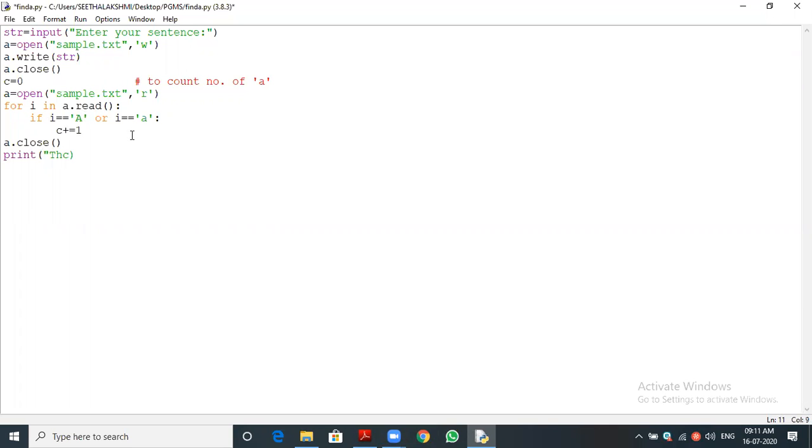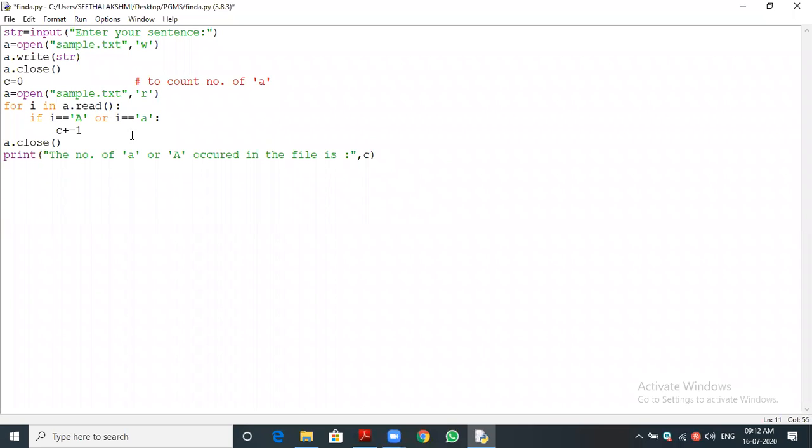The number of a, or this capital A also, occurred in the sentence, in the file. Okay, in the file also we can give. Likewise we can give a statement.